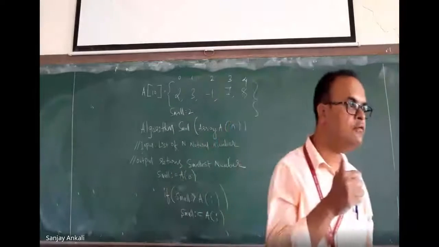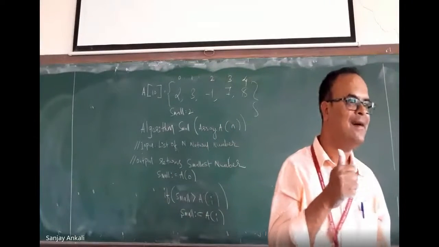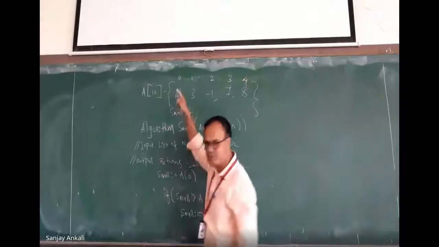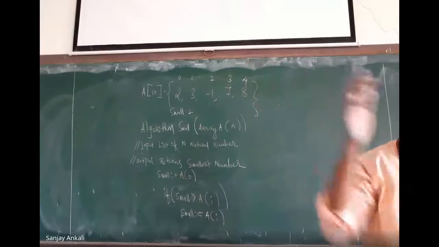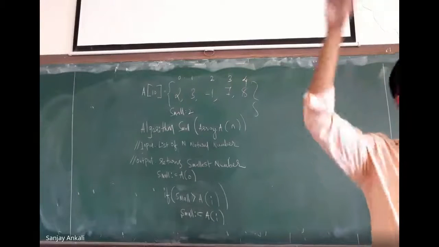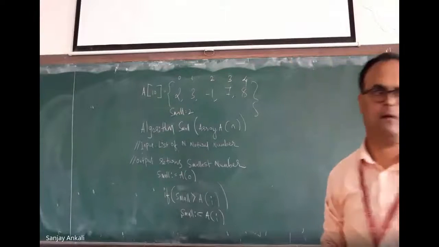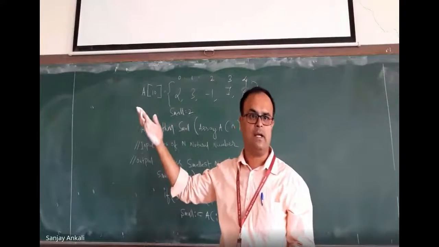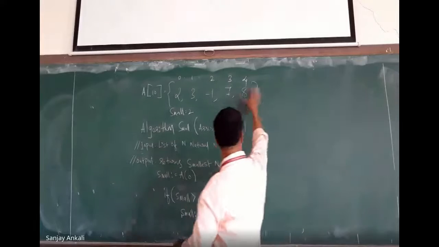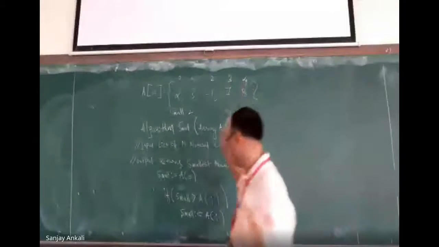What should be the initial value of i? Are you comparing small with small? No. We compare small with the next number. What should be the first number? 1. What should be the last number? Yes or no? What is n minus 1 in this case? 4. In general, it can be anything. If 10 numbers are there, the last location is